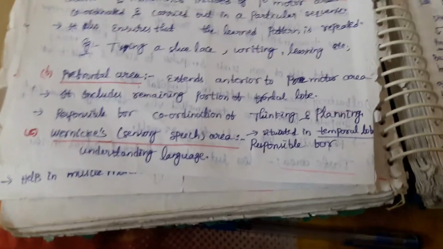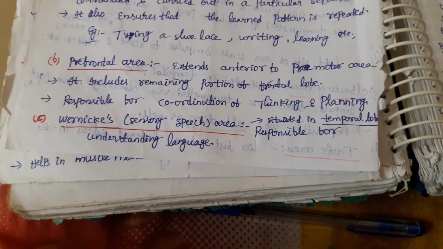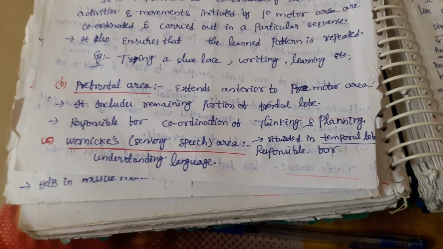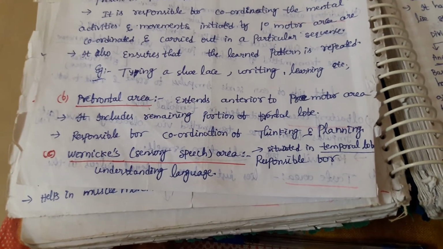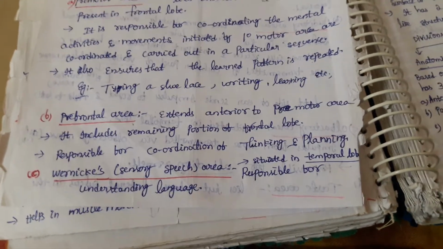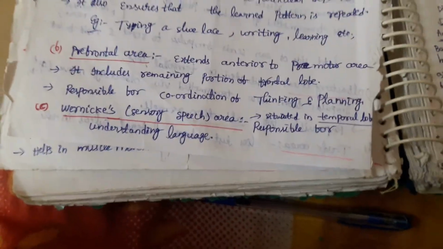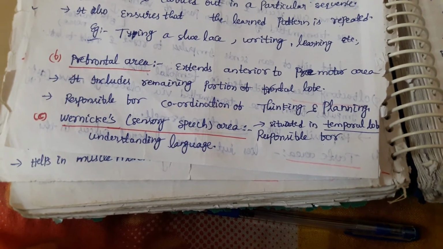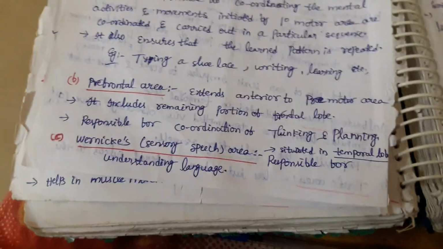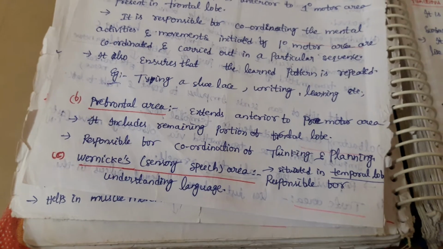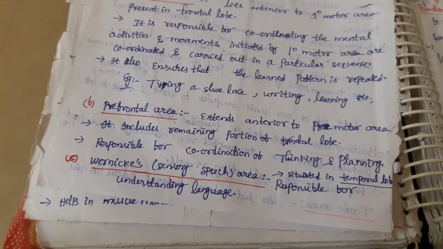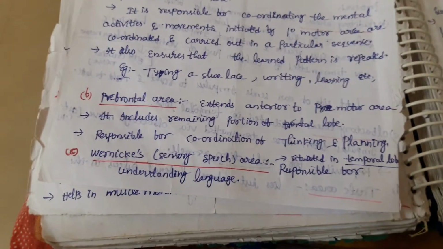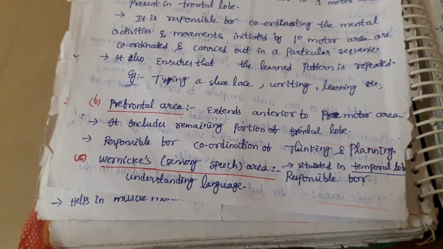Next, prefrontal area. It extends anterior to premotor area. Already premotor area is present anterior to primary motor area in the frontal lobe. Again, the prefrontal area is anterior to premotor area. It includes the remaining portion of the frontal lobe. It is also responsible for coordination of thinking and planning. Sometimes instant decisions won't make any sense. Automatically you will take a second and think about it. Then you have a plan, and you can proceed with that plan. So thinking and planning are under control of prefrontal area.